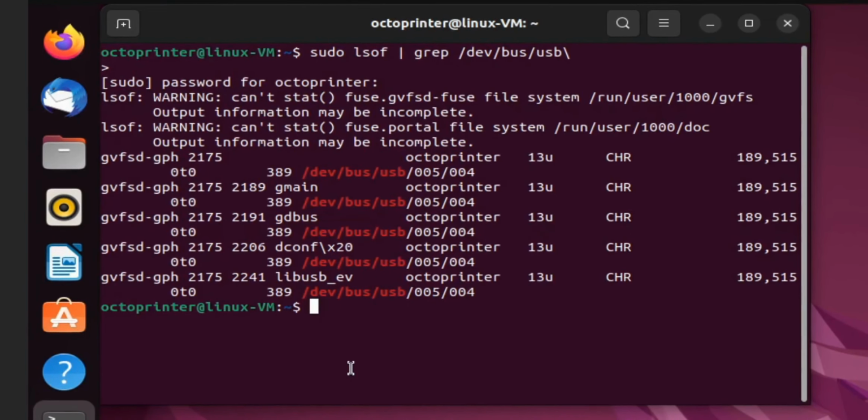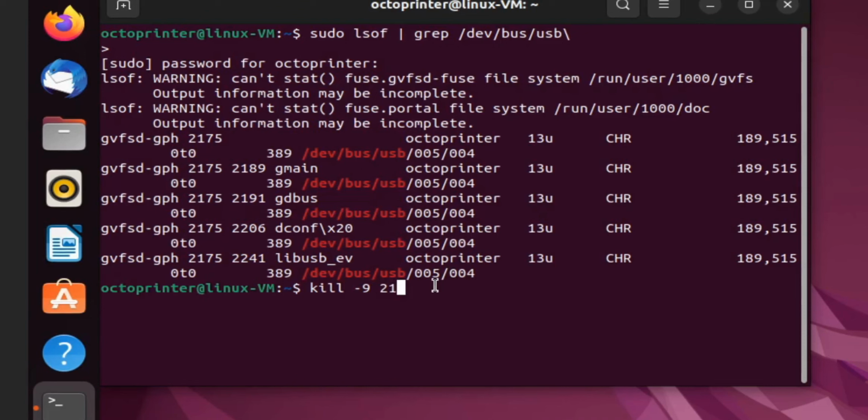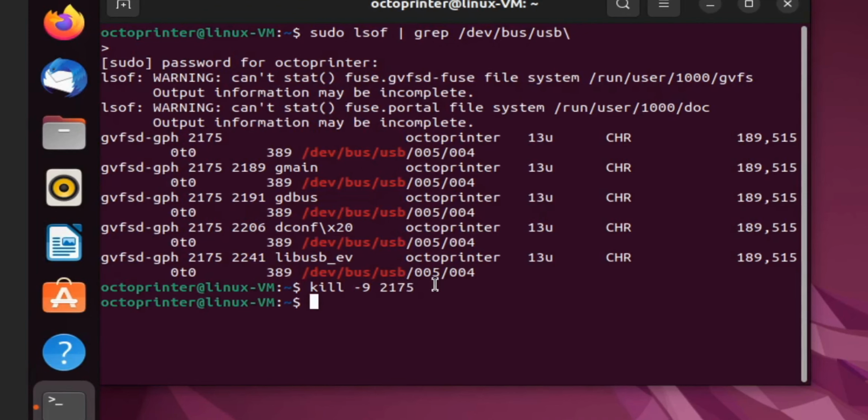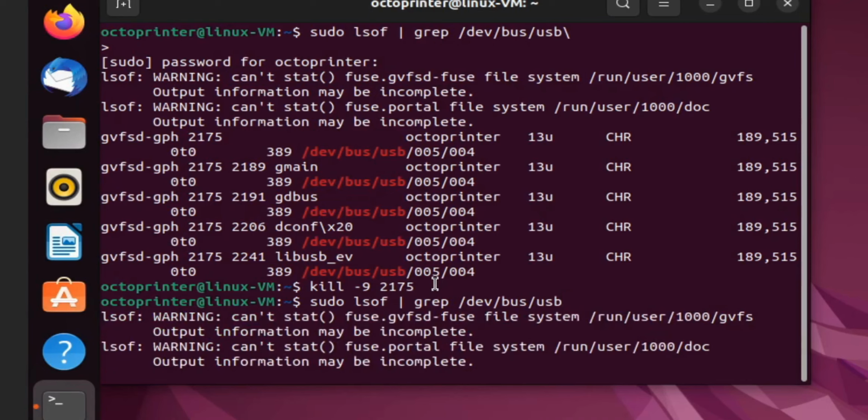if you do a kill -9 and right up here, the process ID, do 2175. Oops, Numlock is on. 2175. Wait a second, go back here. We'll get rid of that slash. No, it's gone. Head back over to OctoPrint here.